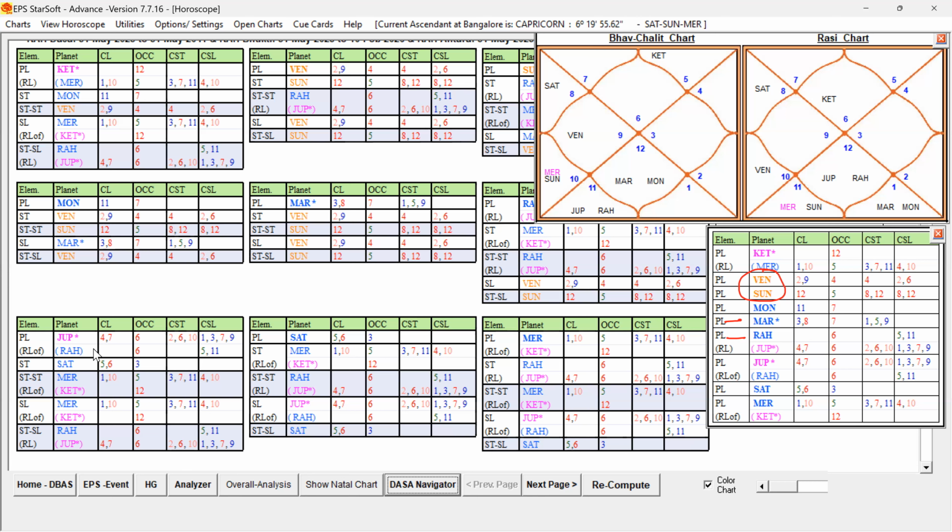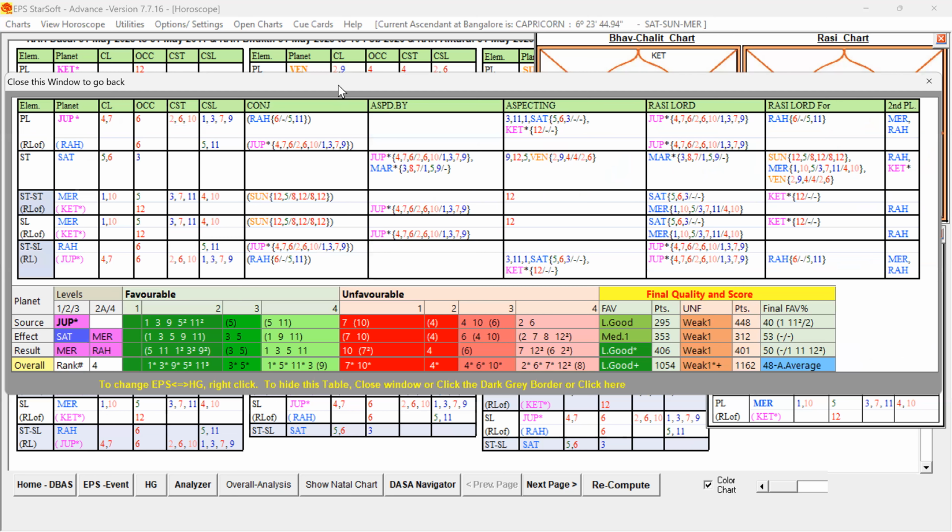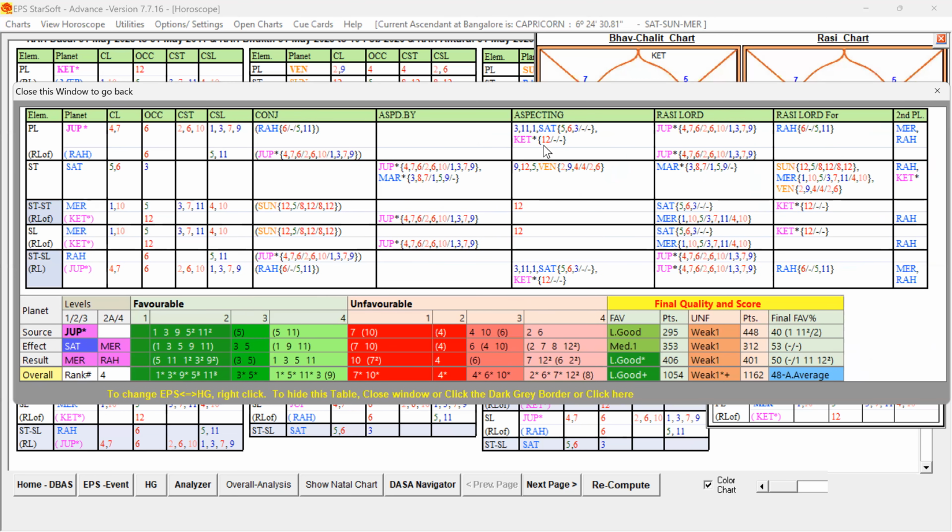But still, being the Lagna Lord and Lagna sub Lord and Badhaga Lord, if these planets are having Venus and Sun in its supports, that can give trouble. That will be trouble only as a secondary level. So we can see that Jupiter is having Ketu in the aspect, and Venus, Saturn having Venus, Rasi Lord for Venus, and Rasi Lord for Sun, and sublord Mercury is having Sun in conjunction.